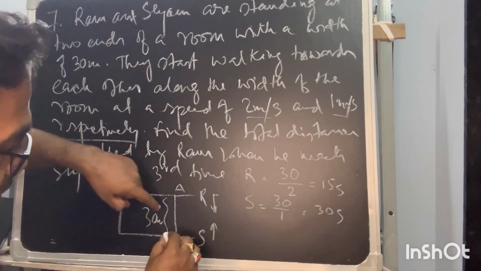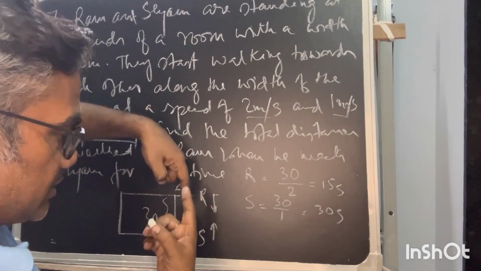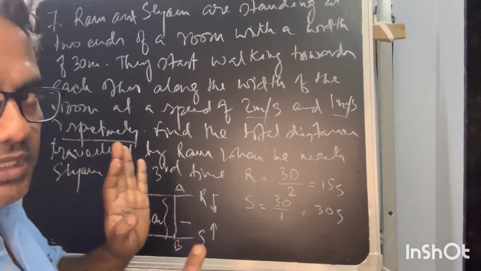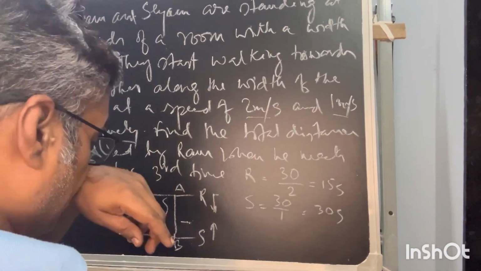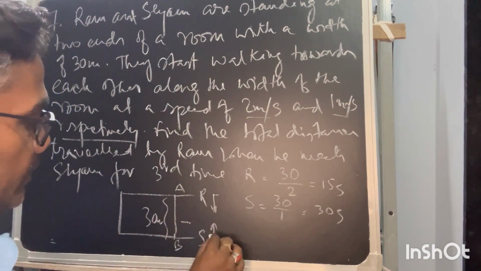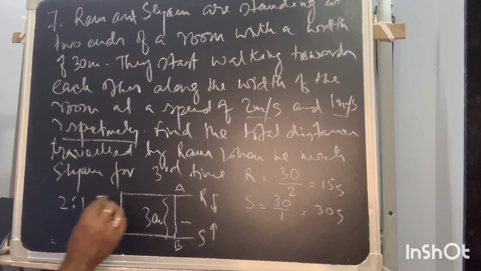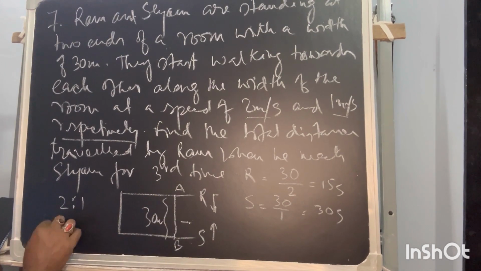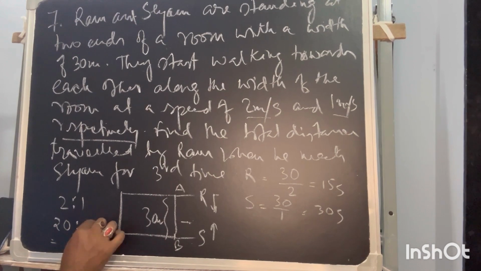In between, when they are heading towards each other in the first round, they will definitely meet at one point. The speed ratio is 2:1, so the distance traversed is also in the ratio 2:1. Since the total is 30, the distances are in the ratio 20:10.